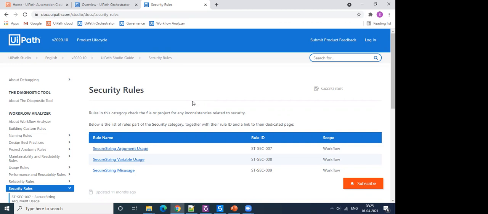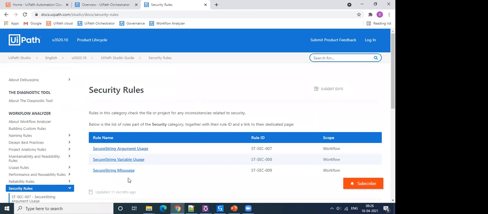So I remember there used to be a file GetCredentials.xaml in the UiPath framework in quite older versions, using which we can fetch a credential and then use those as arguments for another workflow. But of late, this is not recommended. UiPath recommends you to use the Get Asset Credential activity wherever you are going to use that password. So you should not be making those variables as arguments, and those variables should not be global.